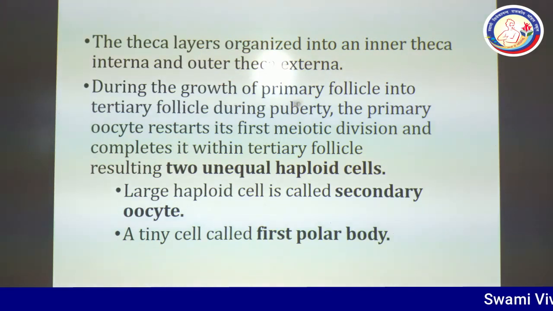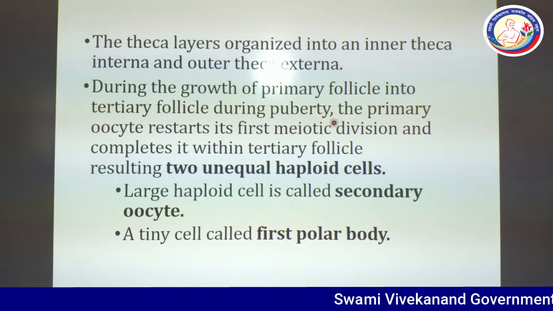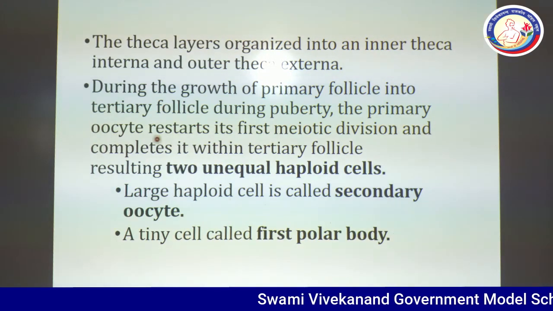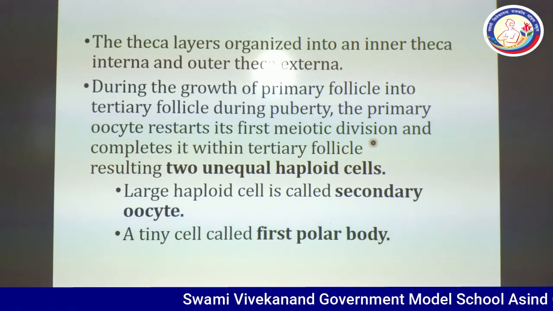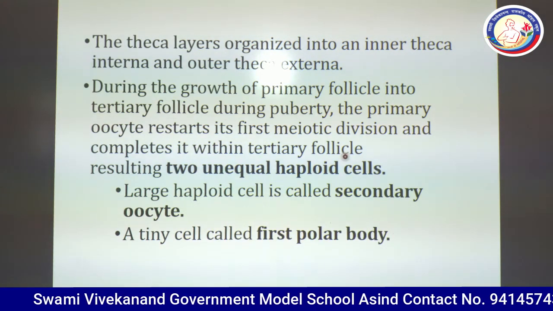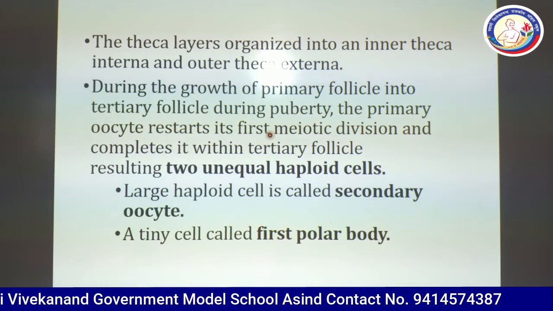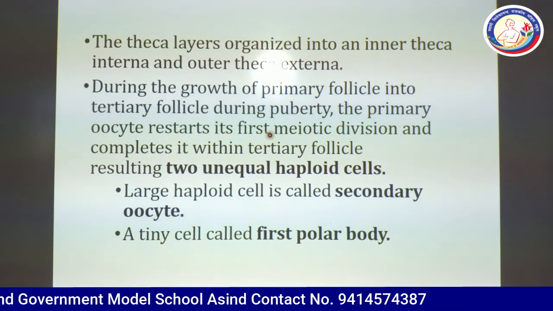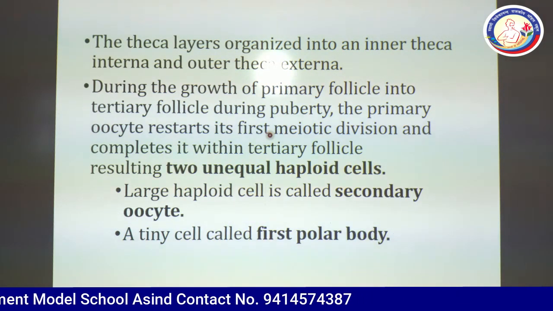During the growth of primary follicle into tertiary follicle, during puberty, the primary oocyte restarts its first meiotic division and completes it within the tertiary follicle. So dear students, diakinesis was the suspended stage of prophase first.